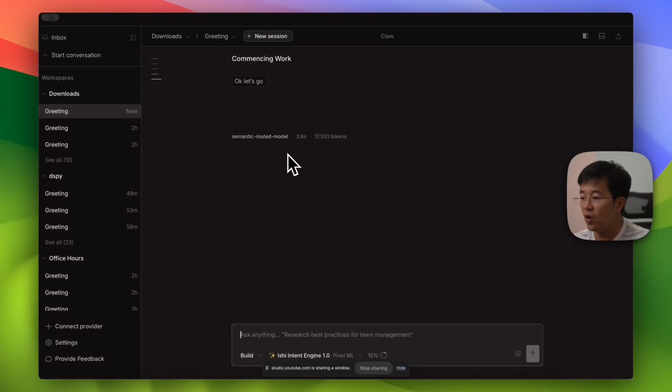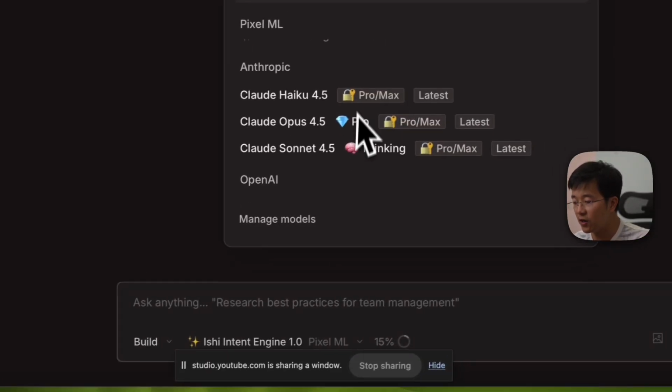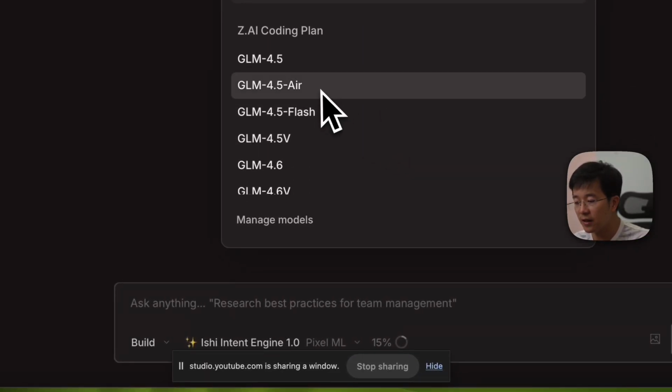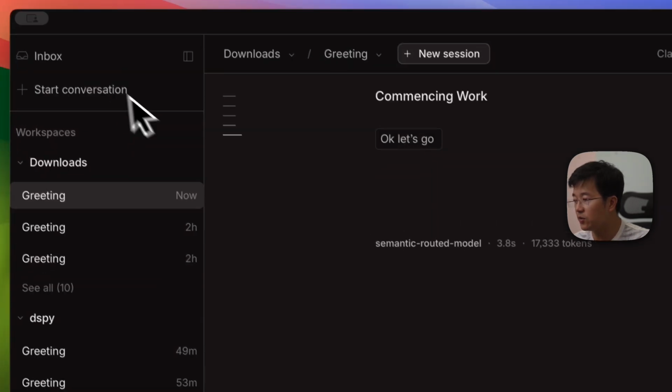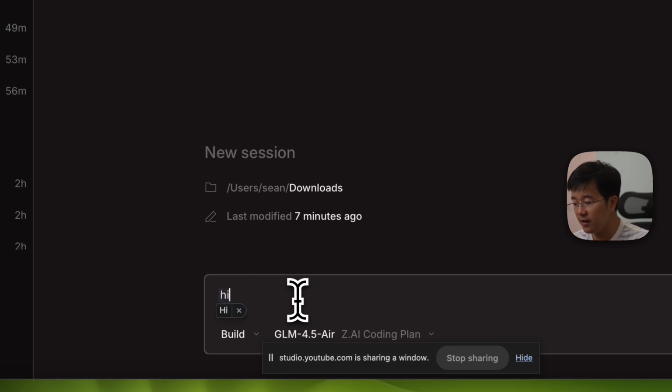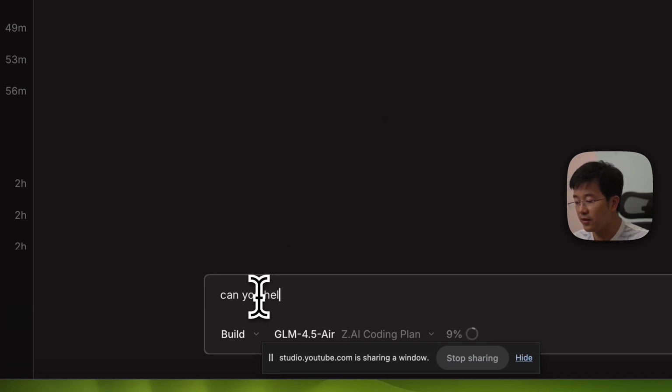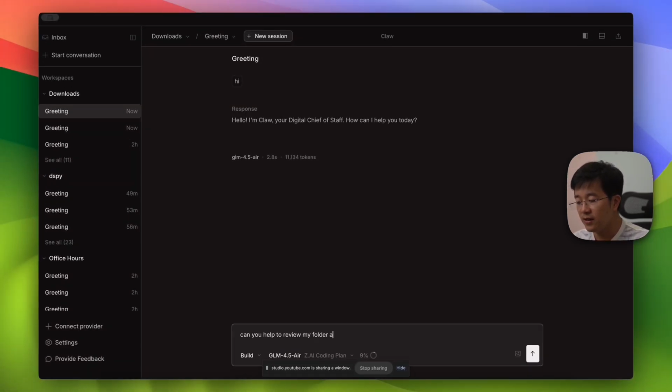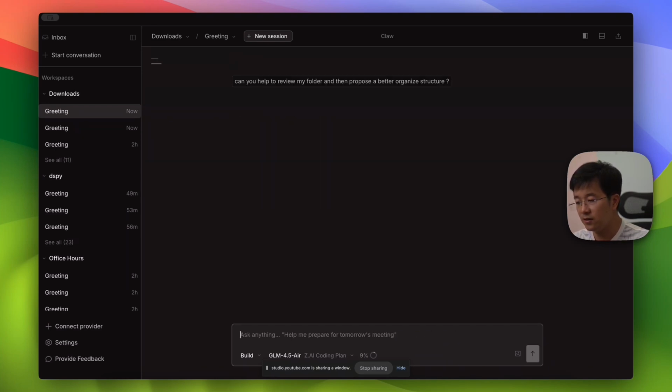So the beauty of Claude is that it can have a lot of models, as you can see in here. So let me click on this one. Let me try another model, and let me click on this one and have another one. Okay. Hey, can you help to review my folder and then propose a better organized structure?